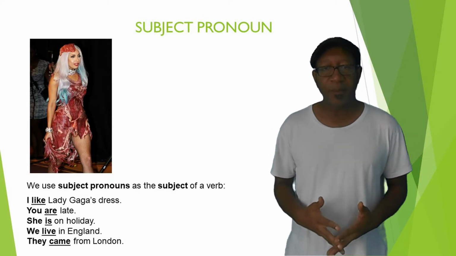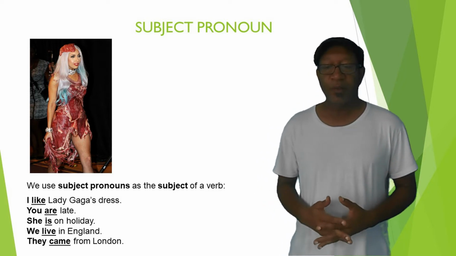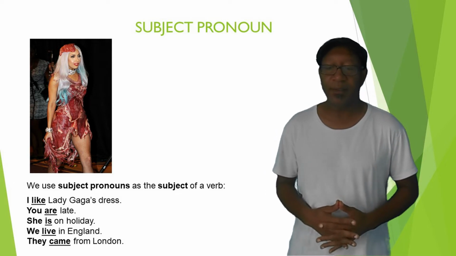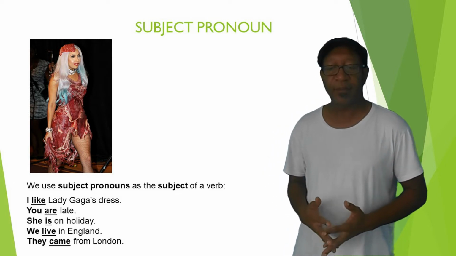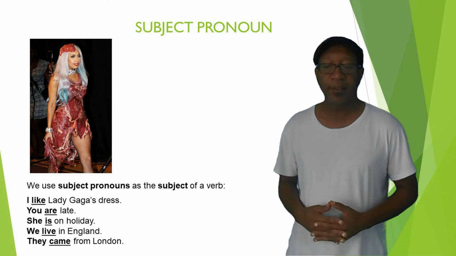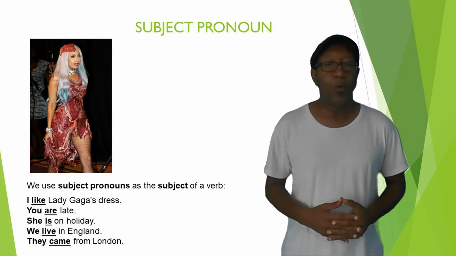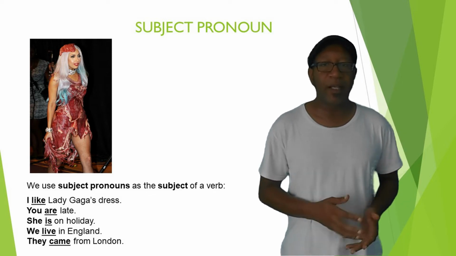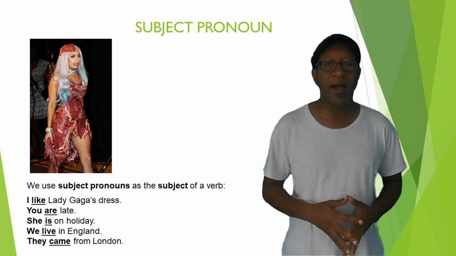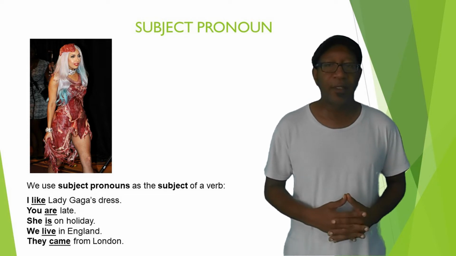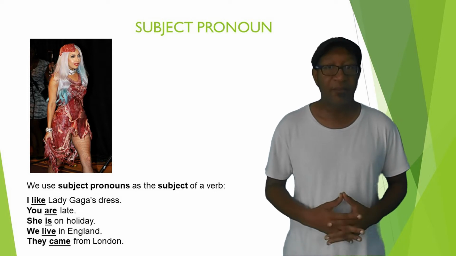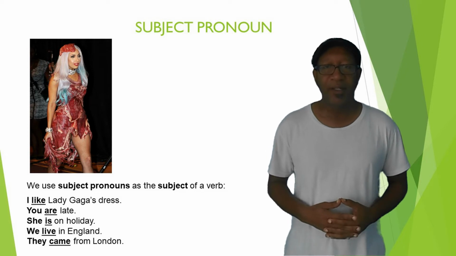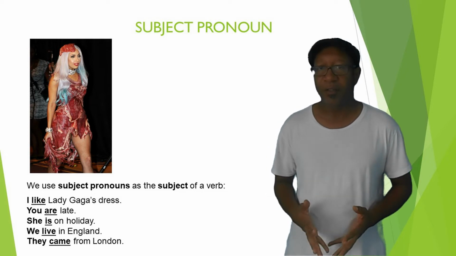Talking about subject pronouns, we use subject pronouns as the subject of a verb. And here we have some sentences. I like Lady Gaga's dress. You are late. She's on holiday. We live in England. They came from London. And we can see in the picture that's Lady Gaga's dress. Her dress was made of meat, flesh. So it's a very unusual dress to be wearing and to be watching.